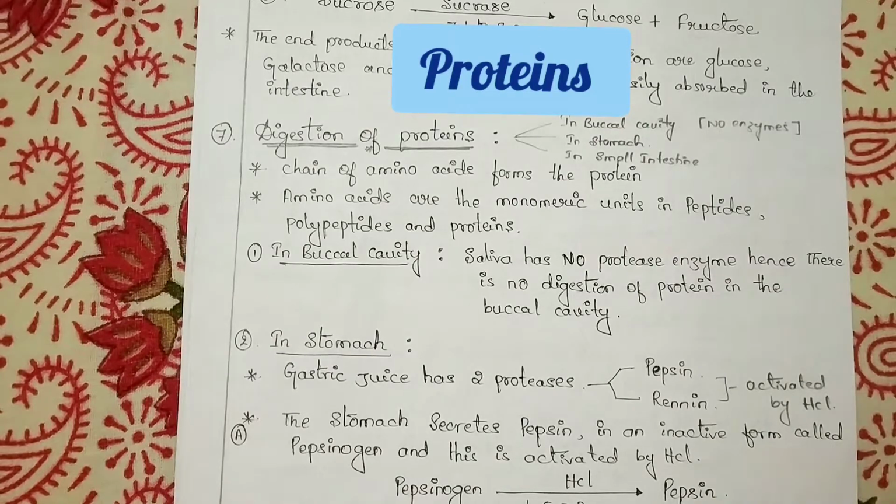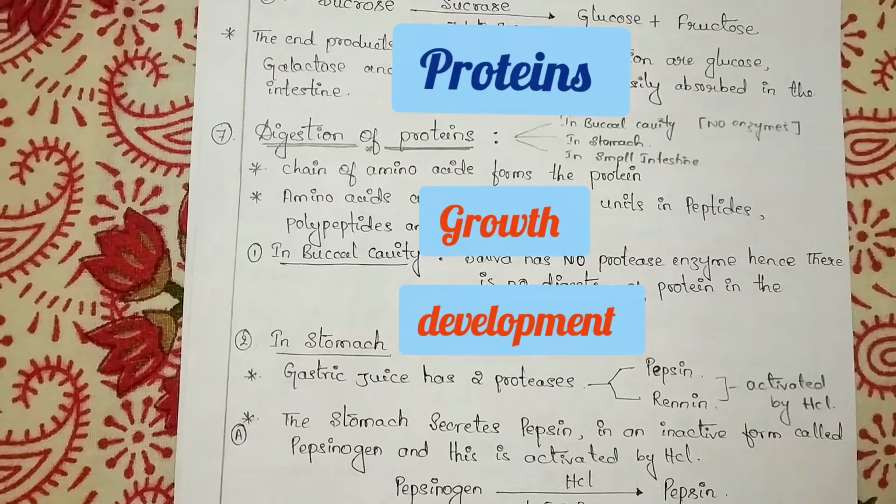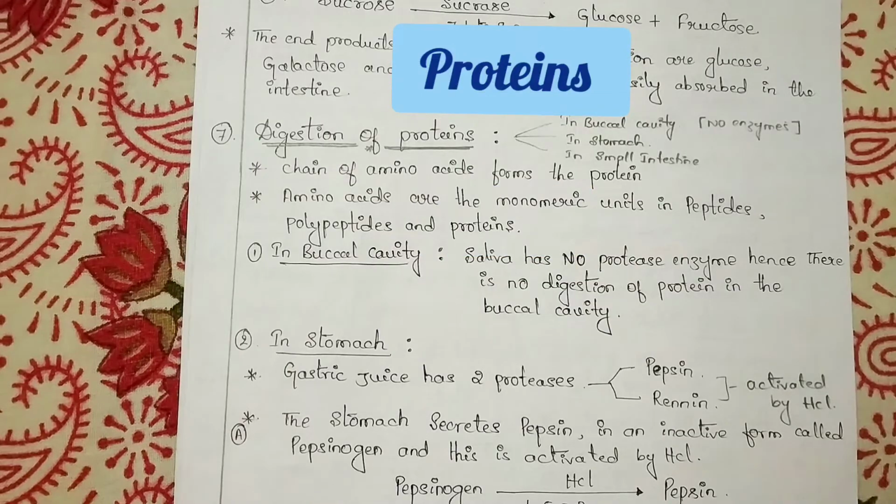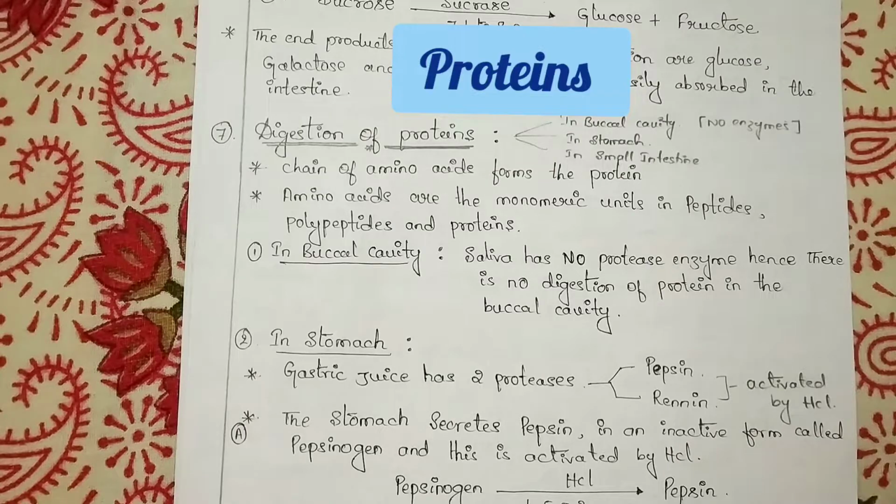Proteins help in the growth and development of the body, and all the tissues in our body such as muscle, blood, bone, skin and hair are made up of protein. Many hormones and enzymes are either proteins or protein derivatives. Also, one-fifth of an adult's total body weight is protein. So we can say protein is found in every cell of our body.